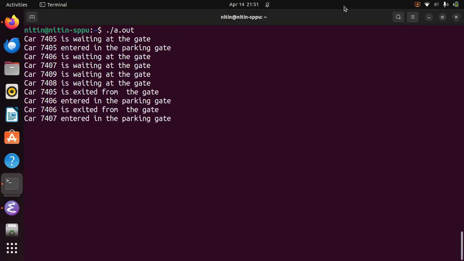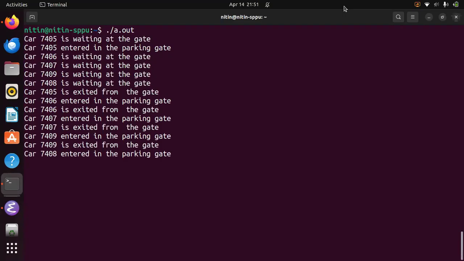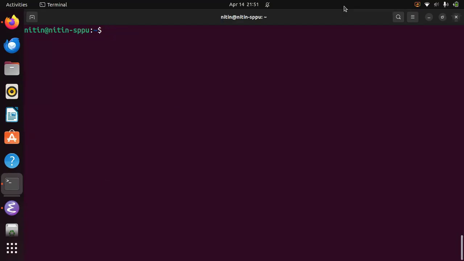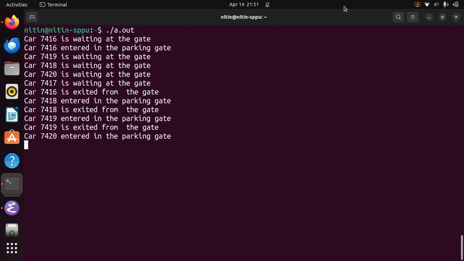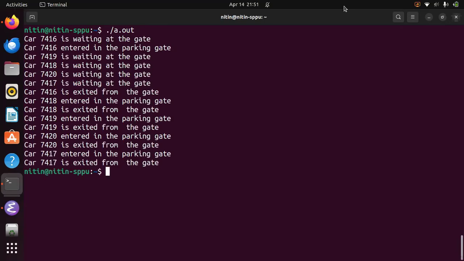You can see the processes waiting, then some entered and exited, one at a time. So you can see this. Again, let us execute. See the order even changes. This is not just parking. You can definitely see that with the OS. The OS manages printer access, file writing, database transactions, everywhere only one is allowed. Correct. So this analogy can be mapped there too.